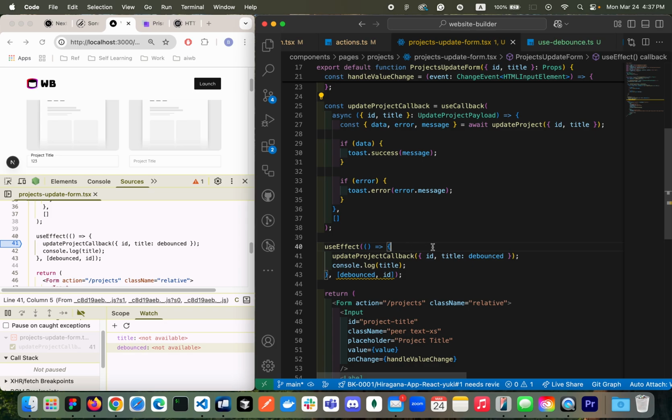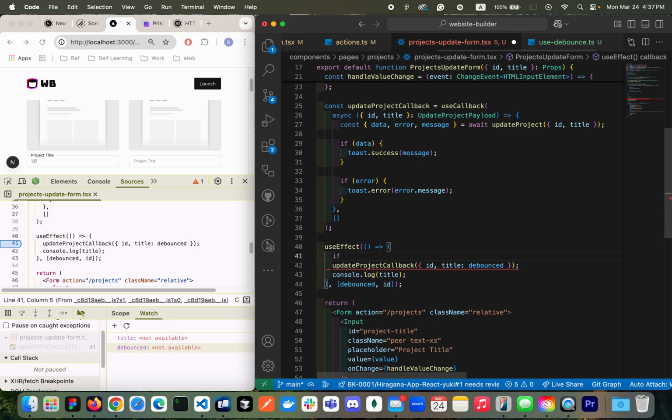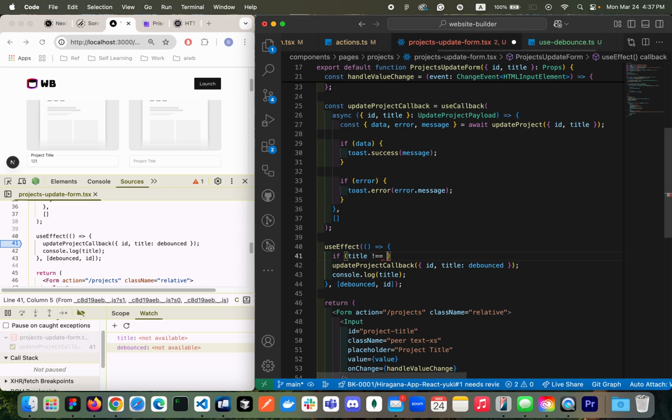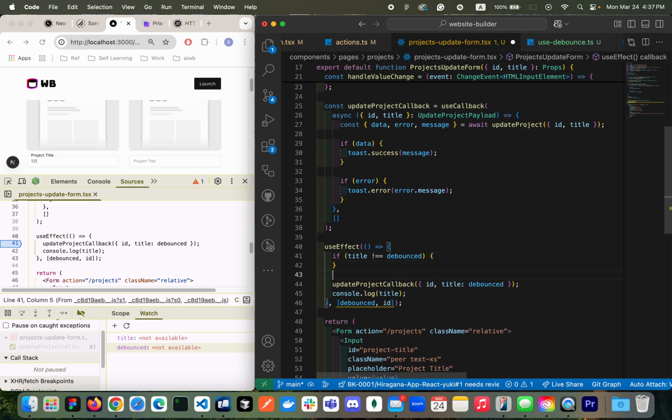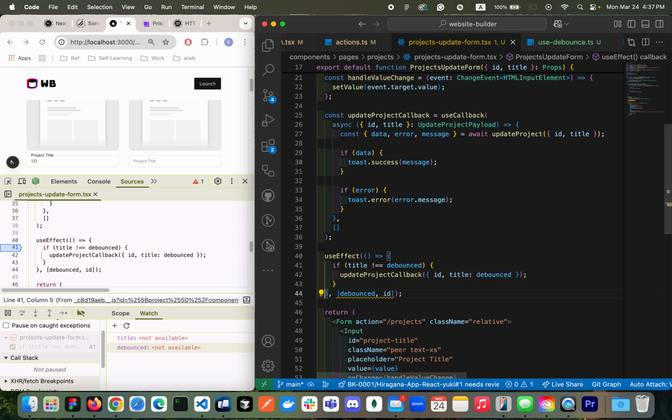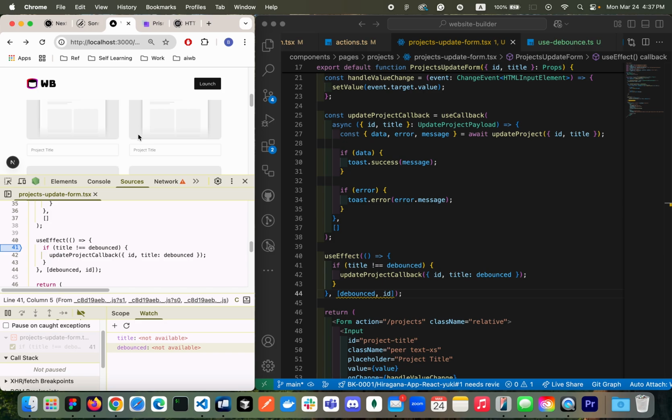Okay, so to do that, I'm going to have one if statement. I'm going to have title not equal to debounced, then I'll be calling this function. Before then, I'm not going to call it. Okay, so let's give it a shot. What's going to happen if we do that? Oh, great. So it fixes.